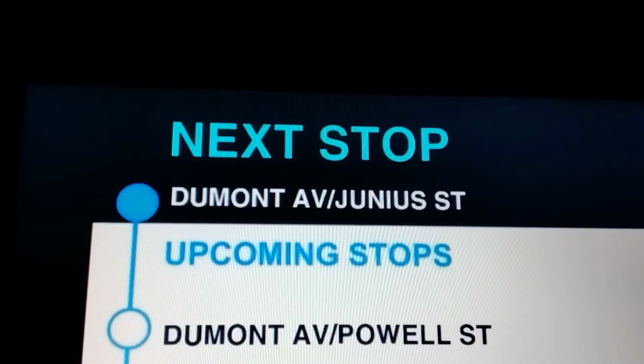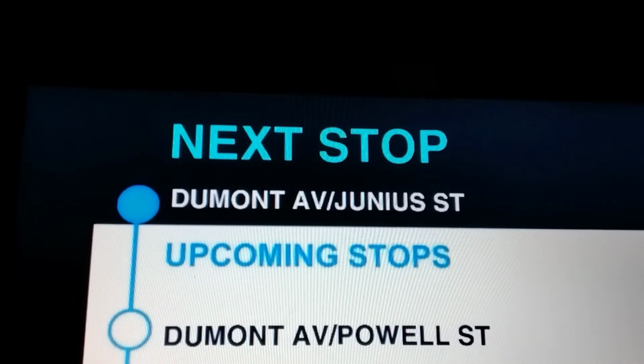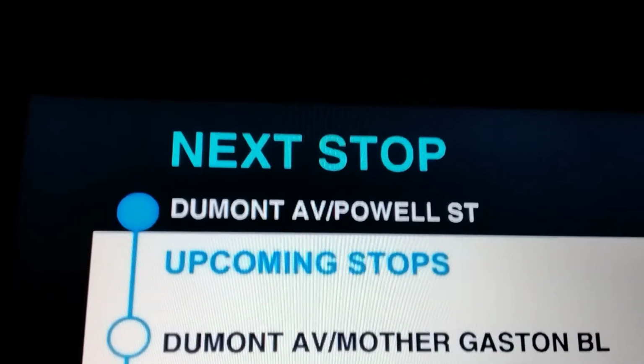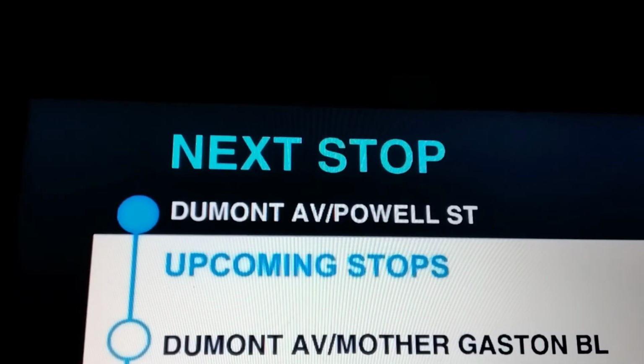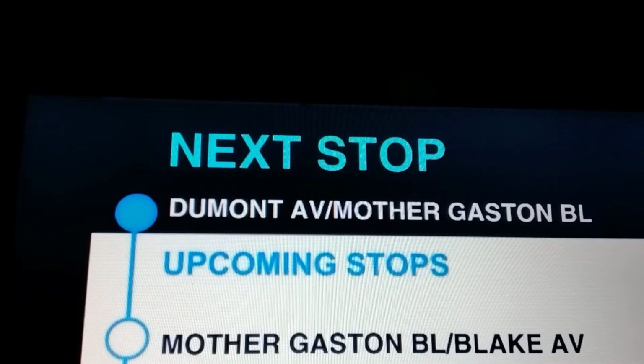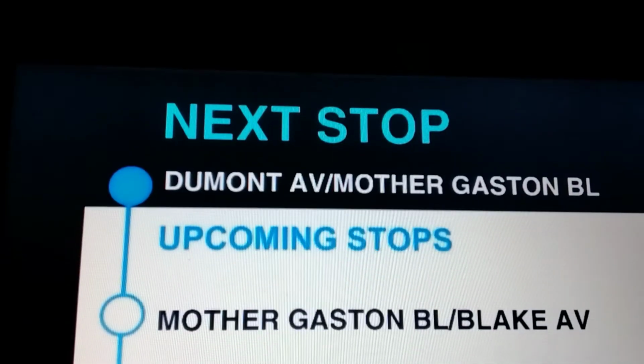Next stop, Dumont Avenue and Junius Street. This stop is Dumont Avenue and Junius Street. Next stop, Dumont Avenue and Powell Street. This stop is Dumont Avenue and Powell Street. Next stop, Dumont Avenue and Mother Gaston Boulevard. This stop is Dumont Avenue and Mother Gaston Boulevard.